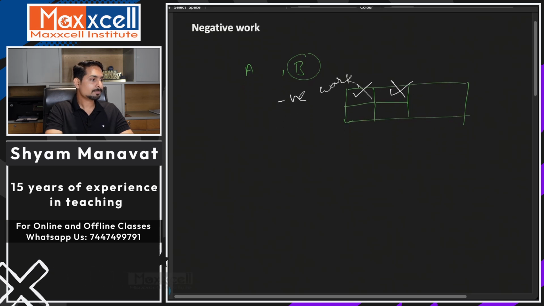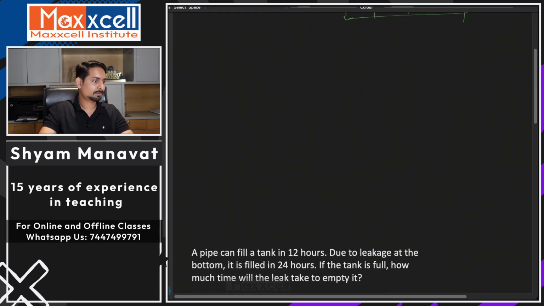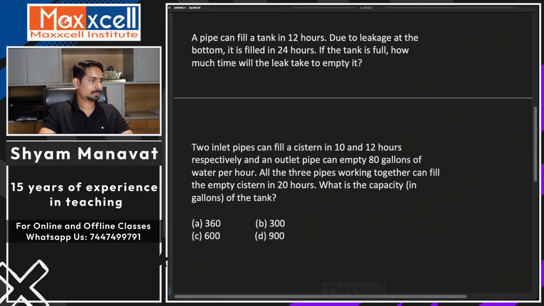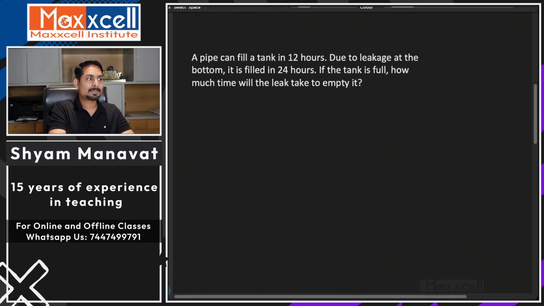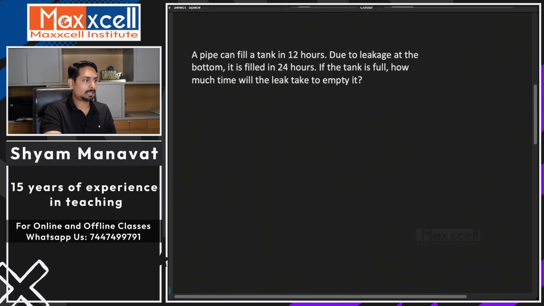Right. So with this, let's see the first question. A pipe can fill a tank in 12 hours. Due to leakage at the bottom, it is filled in 24 hours.